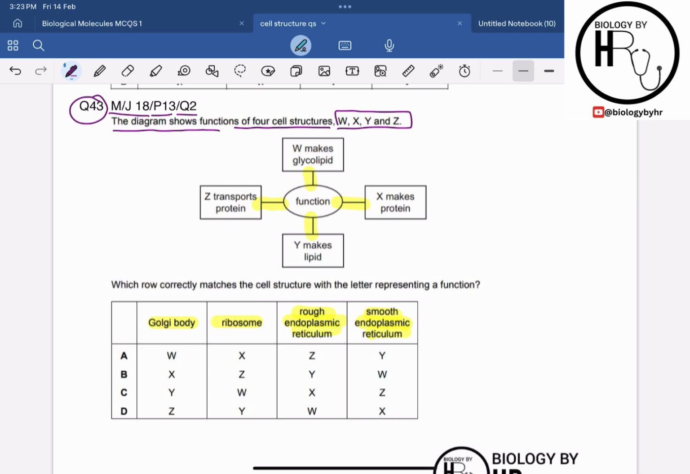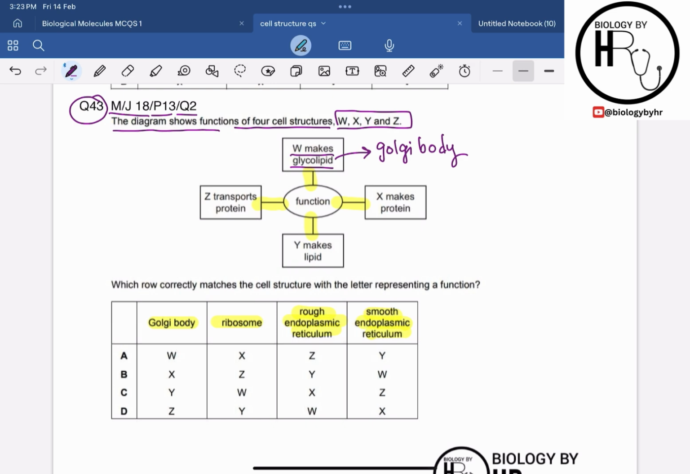So let's begin with W. It makes the glycolipids. We know that Golgi body is involved in the modification, right? And glycolipids are made by the modification of the glycogen plus lipids, right? So W is the Golgi body. Whenever the lipoproteins, glycolipids, glycoproteins are formed, they all are formed in the Golgi body, right?